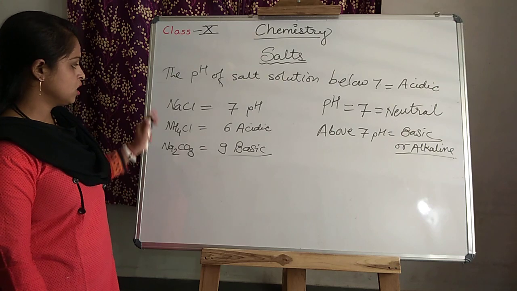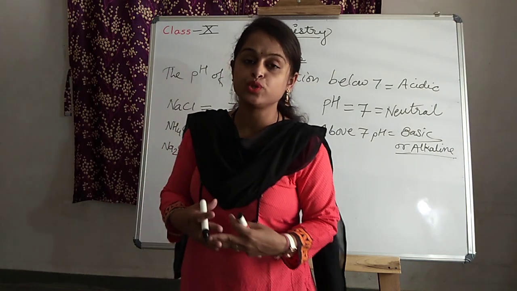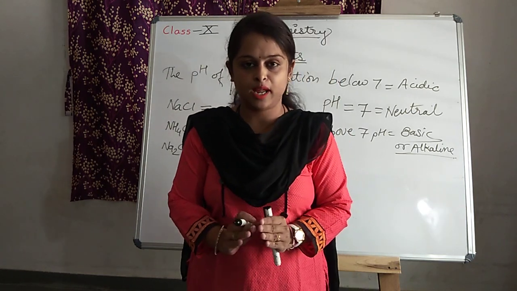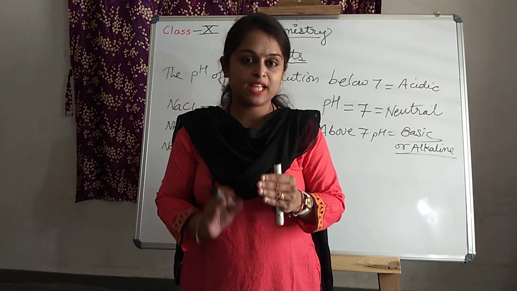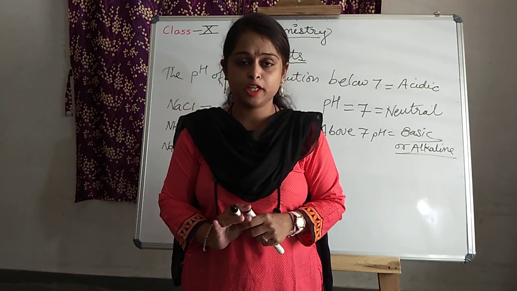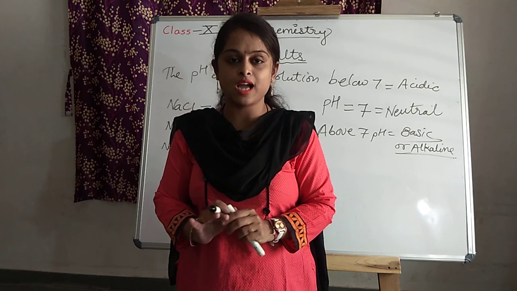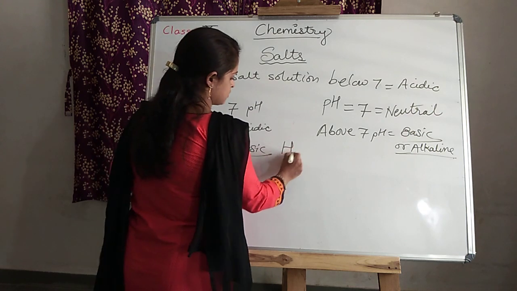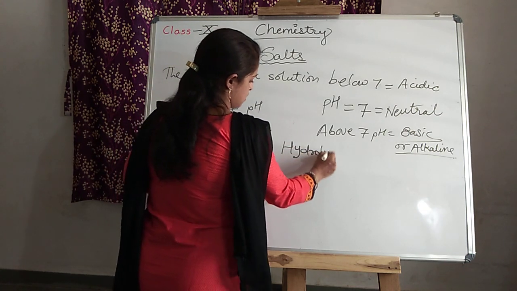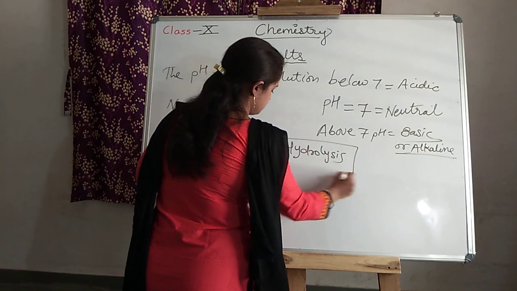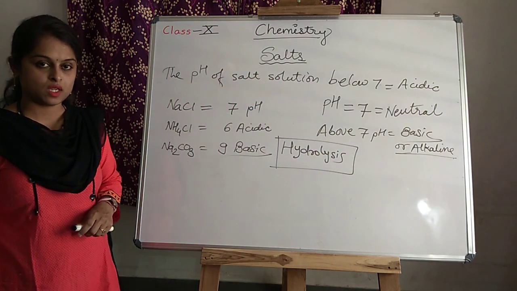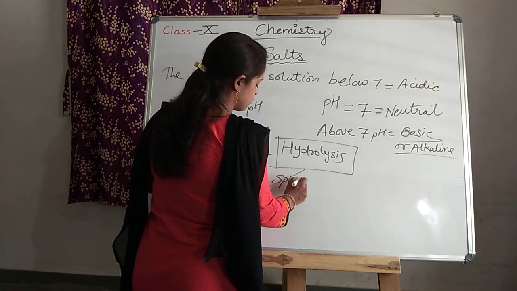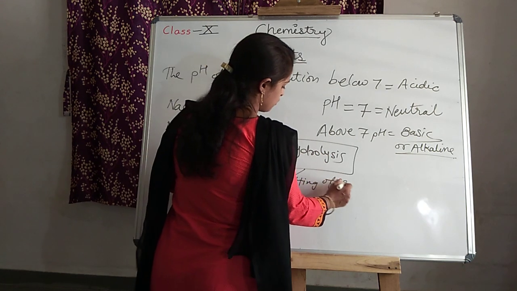See, how are we going to finalize the pH of a given salt solution? How does it happen? As per acids and bases, salts are soluble in water. It means at some stage they start hydrolyzing. Now what do you mean by hydrolysis? The term hydrolysis: hydrolysis is the splitting of a compound